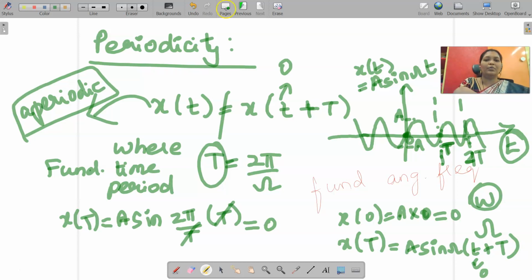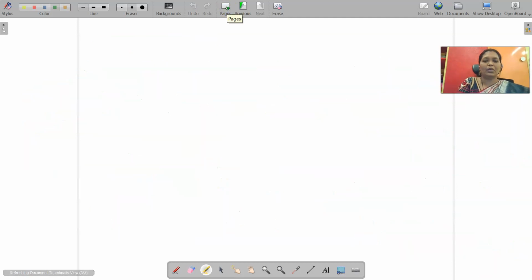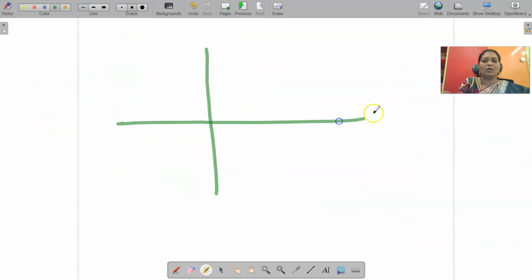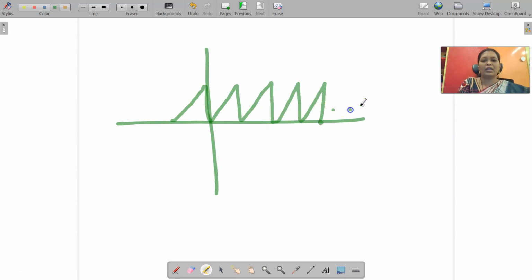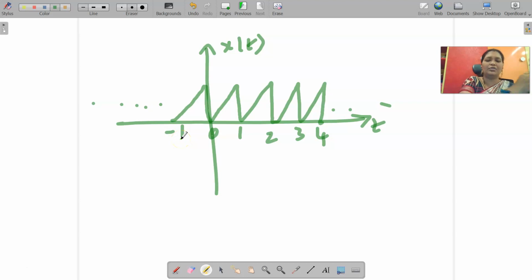I'll give one more example. Let us consider this signal, and it continues again on the right hand side and left hand side. Let me denote it as x of t. This value is 0, 1, 2, 3, 4, like this. This value is minus 1, and it continues on the left hand side also, for example here minus 2, and it continues.